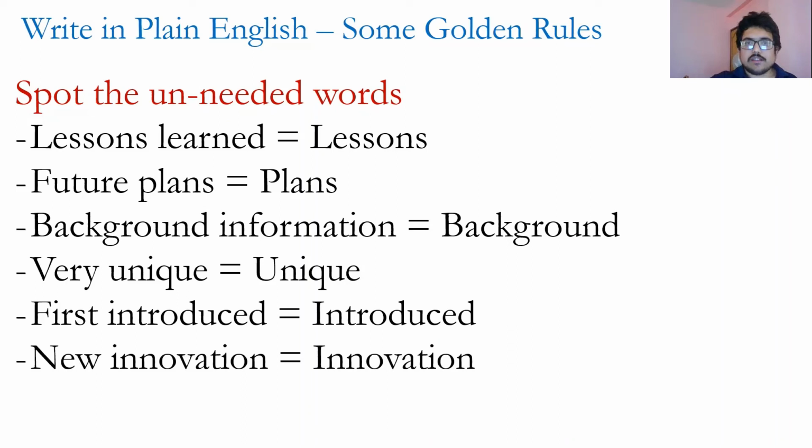This comes through practice, right? We can find them easily at first instance, but as we develop the habit of revising and re-looking into our own work while we write, we can spot these unnecessary words, which really helps, especially if you are writing abstracts for conferences or an executive summary.